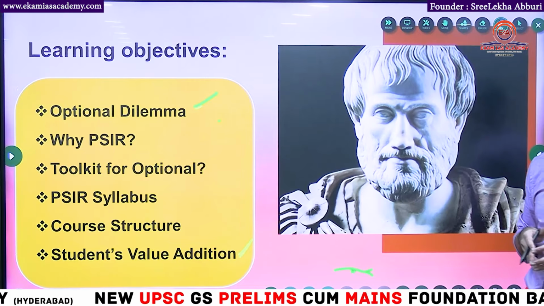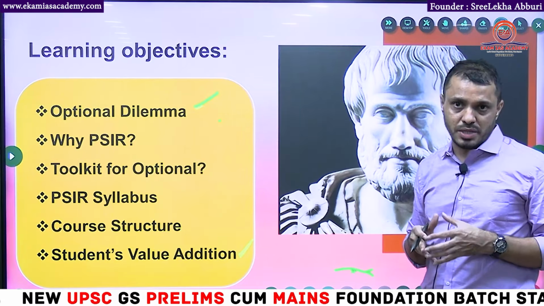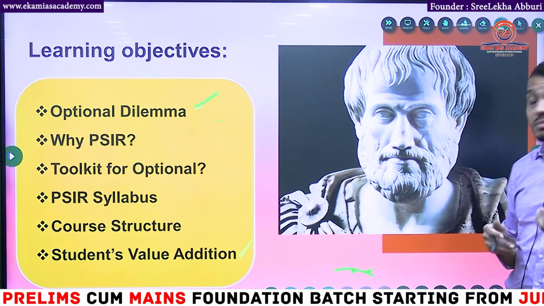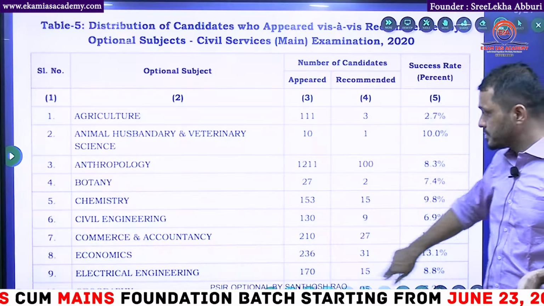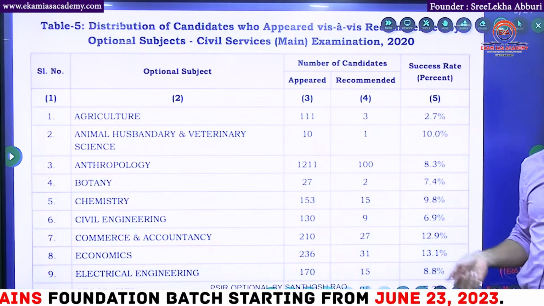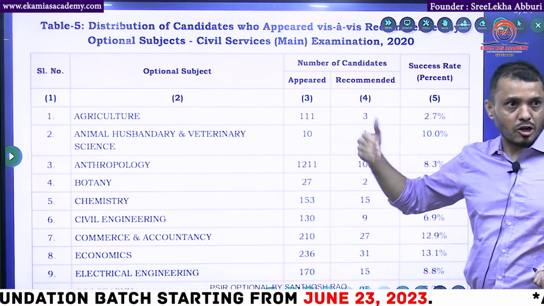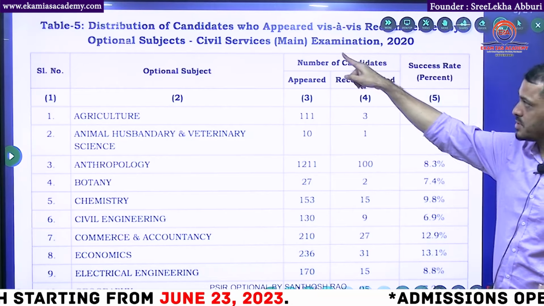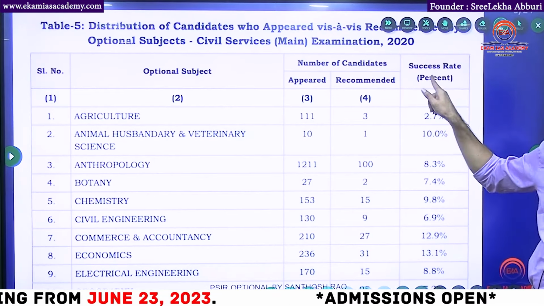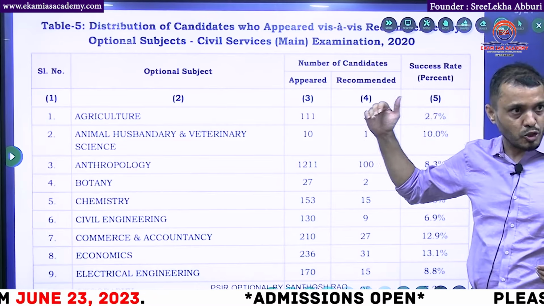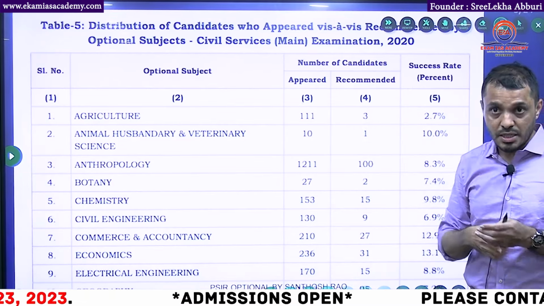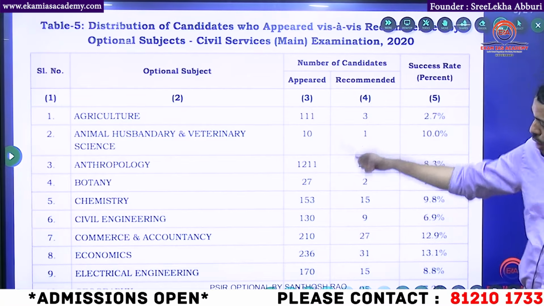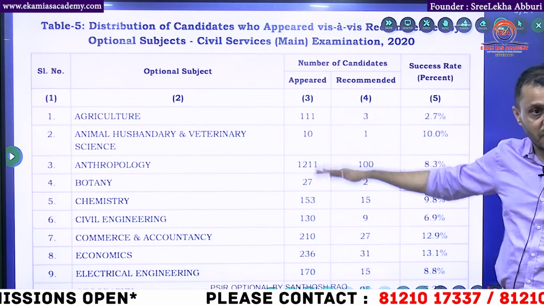So far we discussed the optional, the different types of students, and why so many students in North India are going for PSIR. How can I say so many students are going for PSIR? See here, this is the 2020 report. Even now you can log into this heading, distribution of candidates according to the optional subject, Civil Service Mains Exam 2020. Just type this and you will get the PDF from the UPSC website. Now we are in 2023, so with a 2-year lag these reports are published. See the trend in 2020, this is about the students who appeared for the mains exam.